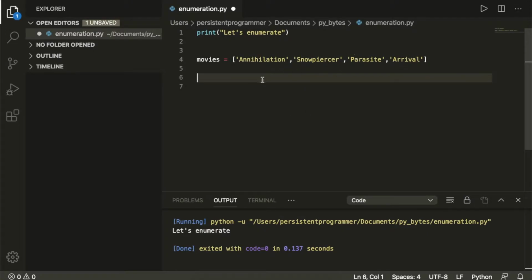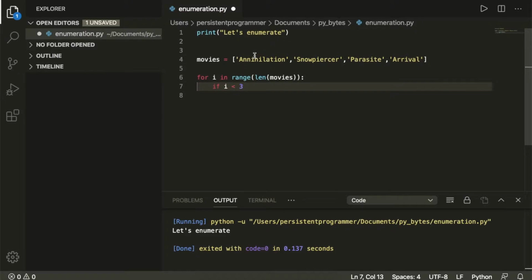So I have four movies over here. And to do this in a normal way without enumeration, what you would do is you would say for i, which is our index, in range, and you would go up to the length of the movies. And then you need to check what is the order, right? So if index is less than 3, so we want our first three, right? So it would be 0, 1, 2. So we want up to here. This is what we want to return, our first three movies.